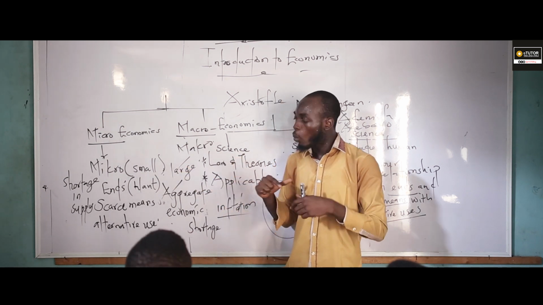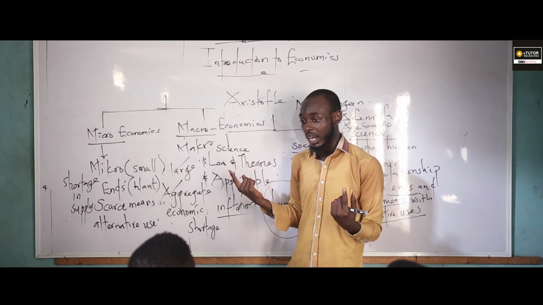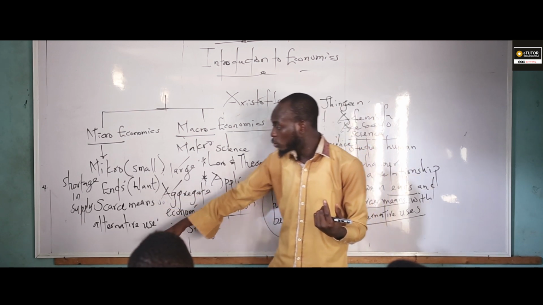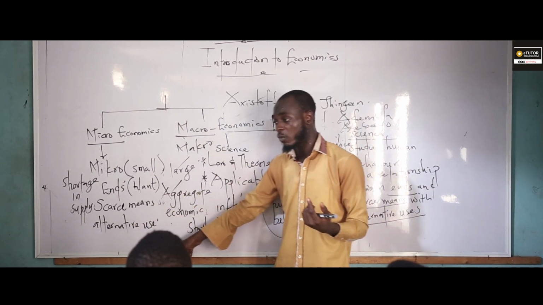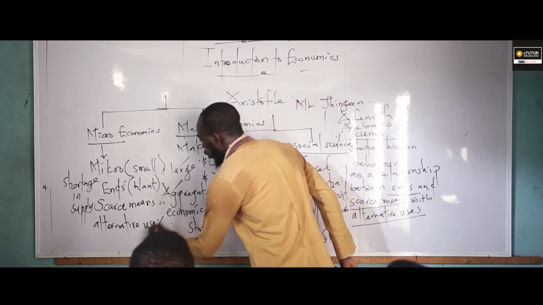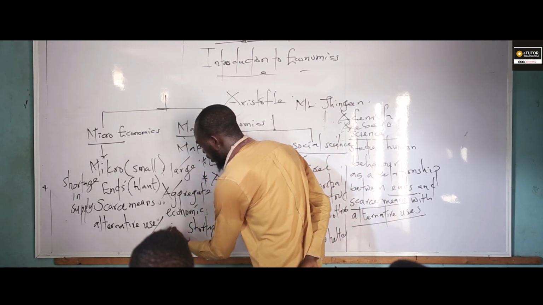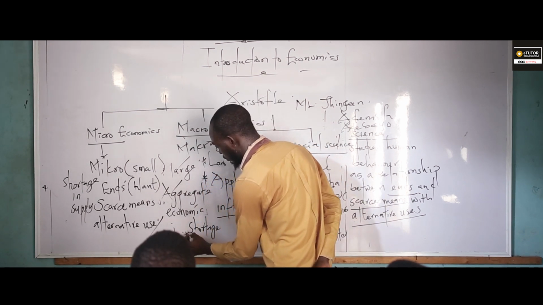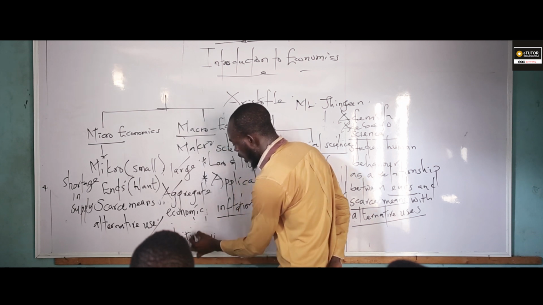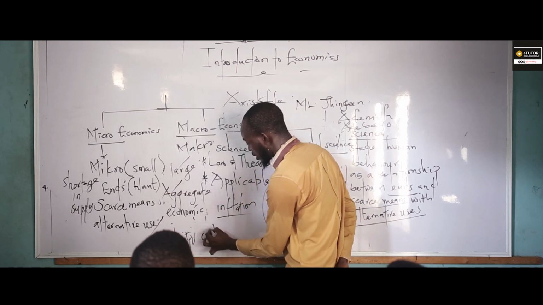So want happens in every criteria. Now, the third one is alternative use or uses. So we regard it as opportunity cost.